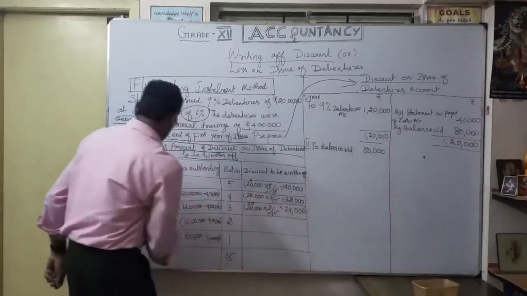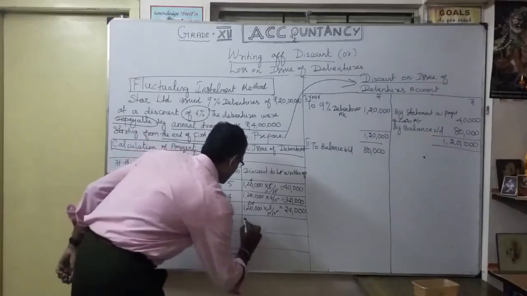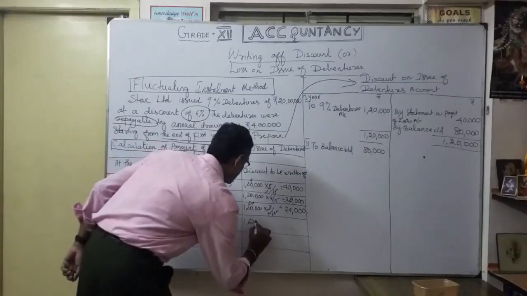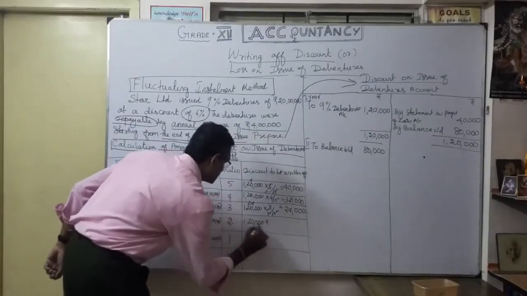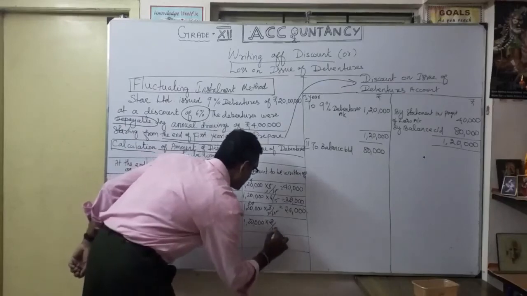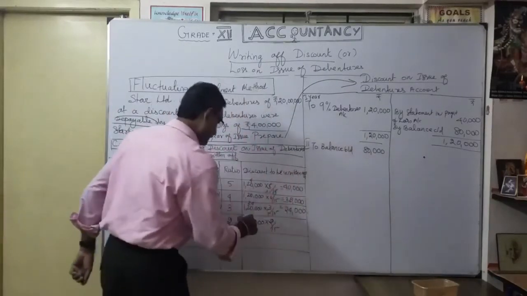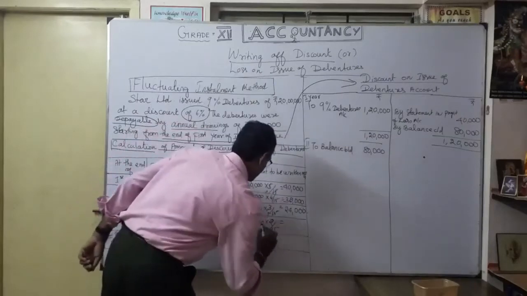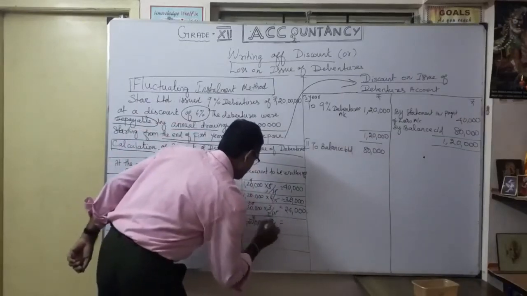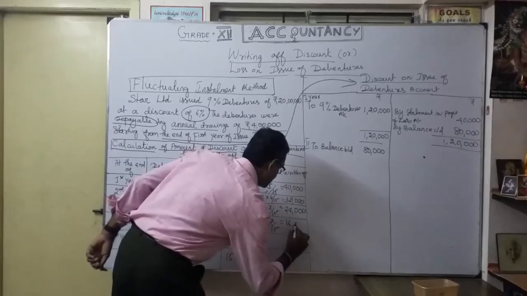Okay, then our fourth year. Again 1,20,000, our loss on issue of debenture, 2 by 15. Actually we have 1,20,000 8 times, correct? So you will cancel this 8 times, you will get 16,000.